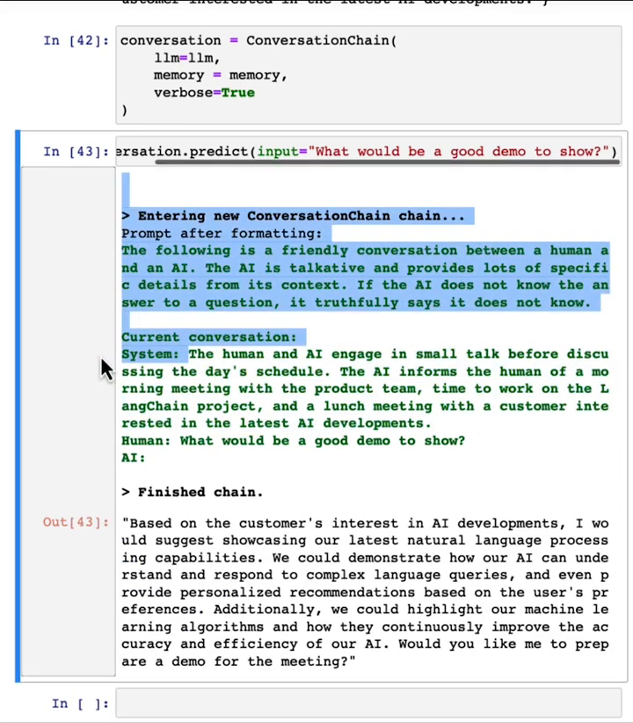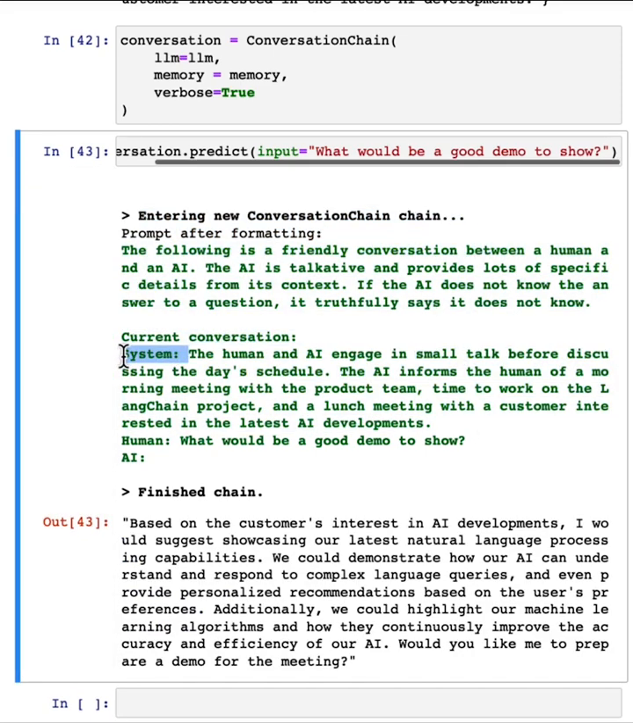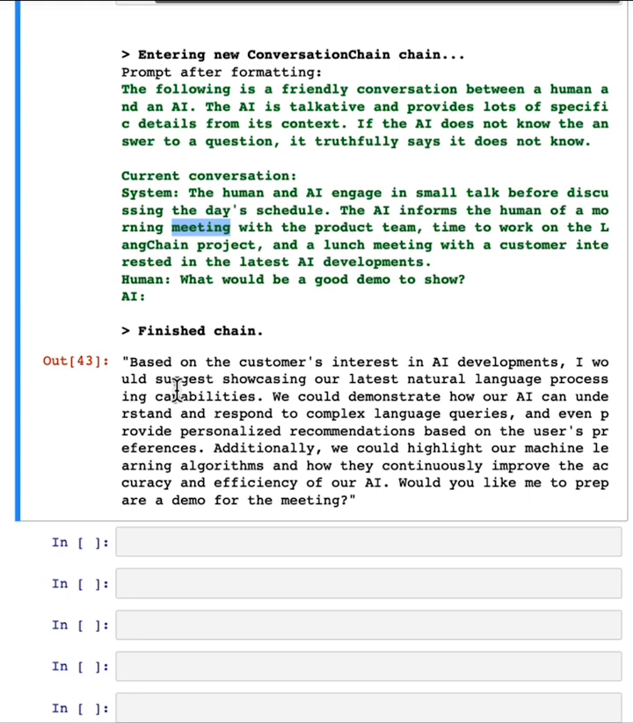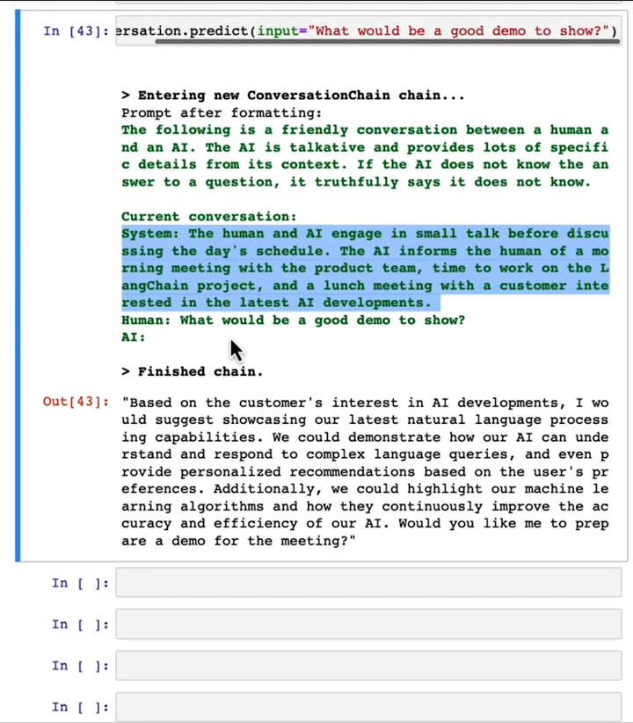And just one note, if you're familiar with the OpenAI chat API endpoint, there is a specific system message. In this example, this is not using the official OpenAI system message, it's just including it as part of the prompt here, but it nonetheless works pretty well. And given this prompt, the output is based on customer interest in AI developments, or suggest showcasing our latest NLP capabilities. Okay, that's cool.